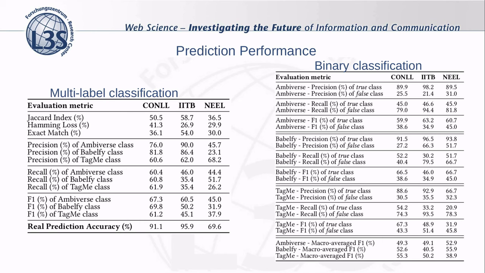The table on the right shows the performance of the three binary classifiers used in our strict method. First, we should highlight that the class distribution is very unbalanced. On average, around 78% of the annotations are correct and labeled as the true class, and 22% are wrong, labeled as the false class. So that means the false class is underrepresented, which makes the classification problem harder.